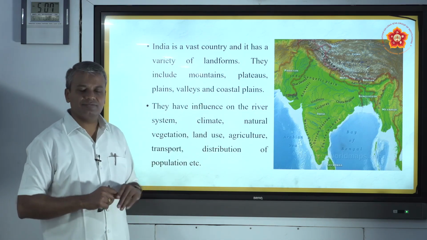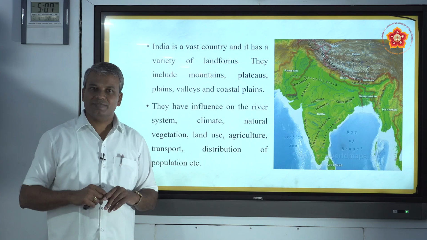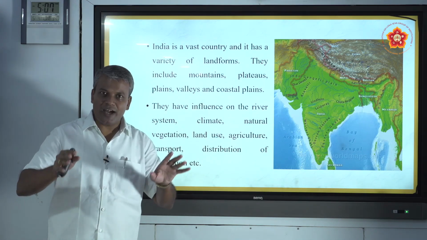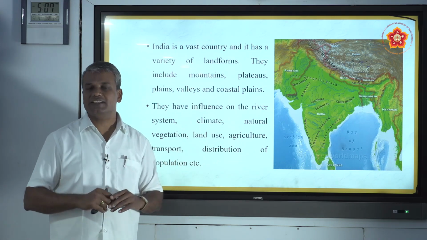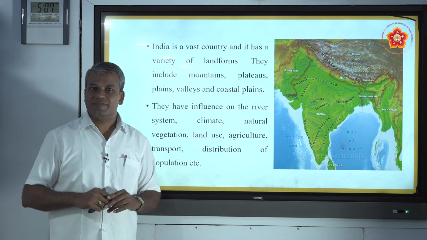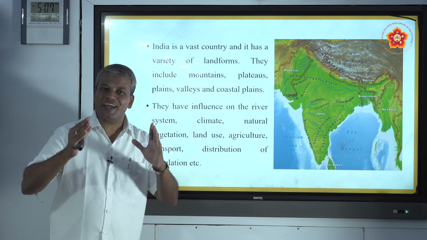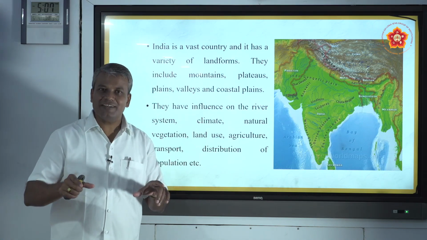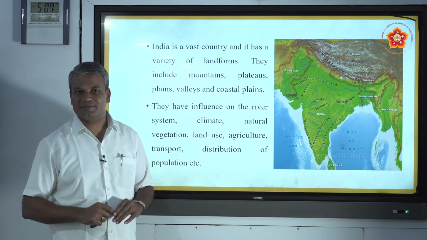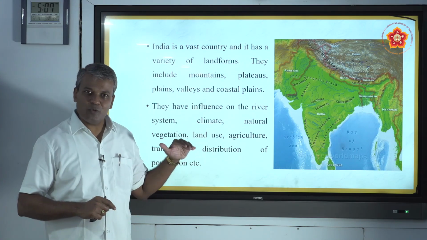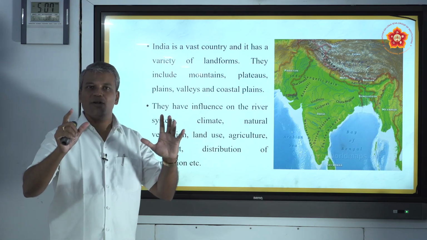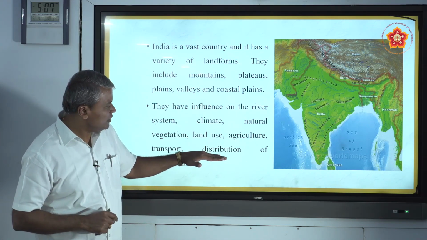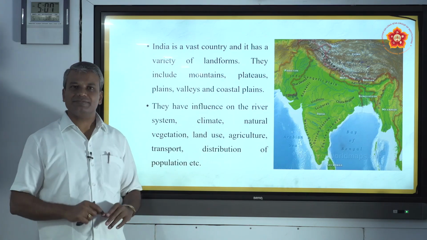And transport. In the mountainous region, it is difficult to have a good network of transportation. The country's progress is mainly depending on transport and communication. If the region has a good network of transport and communication, it will be more helpful for the progress and development of the country. And also it influences distribution of population.